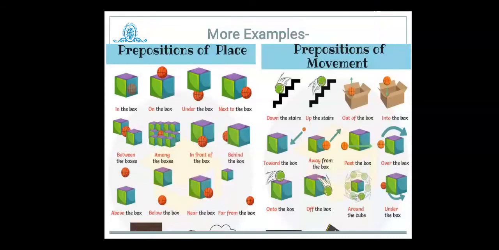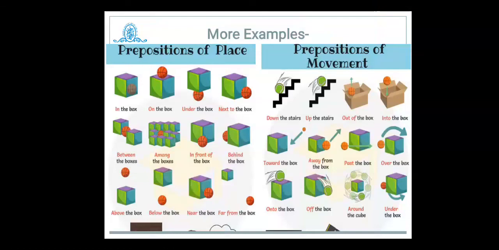Then over the box means the ball is not touching the box but it is over the box. Onto the box: when something is going to transfer from one situation to another, then onto is used. Off means the ball fell off the box. When the action or process of the ball falling is indicated, then off is used. Around the cube: the ball is around the cube. When we are showing something in a circular manner, then around is used.